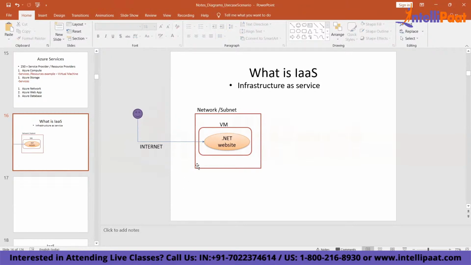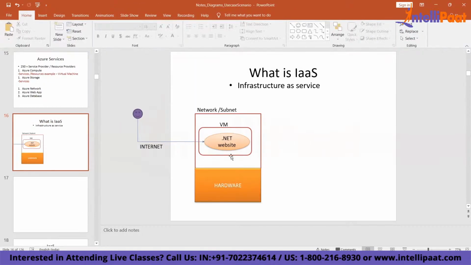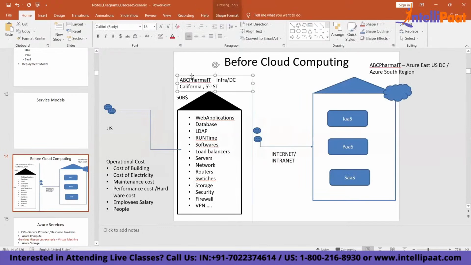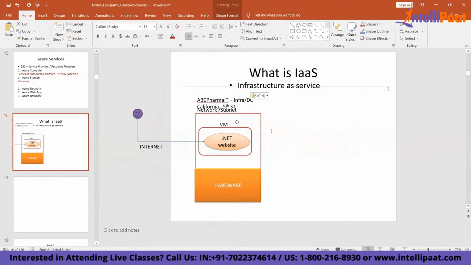Now this network, the VM, and everything is running on some hardware, right? Let's say it's your own infrastructure. It's ABC Pharma, an organization running its stuff here.